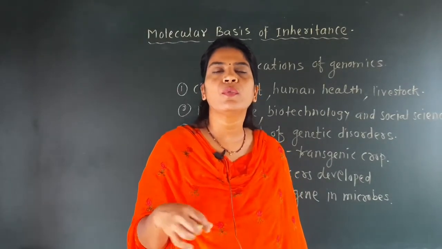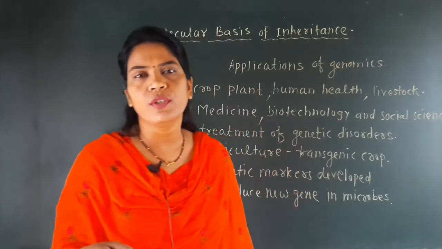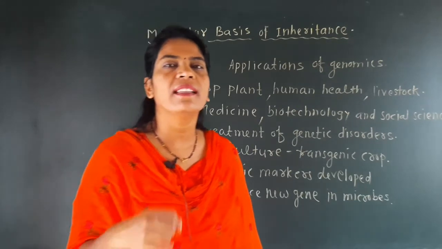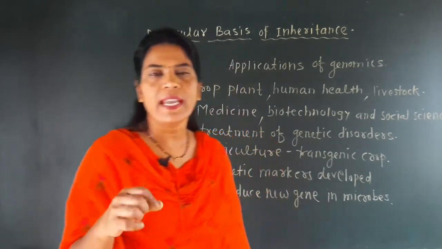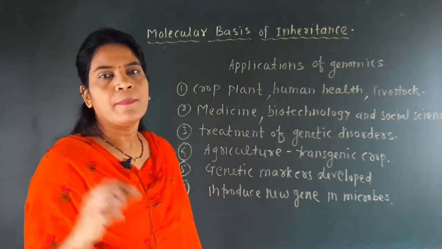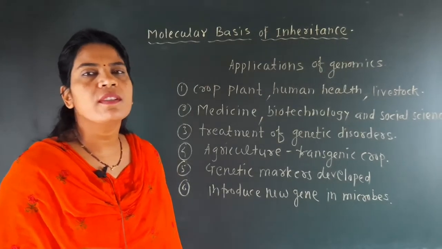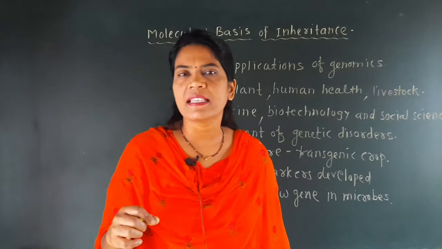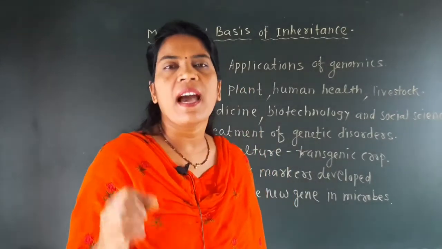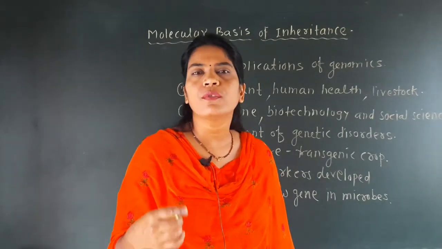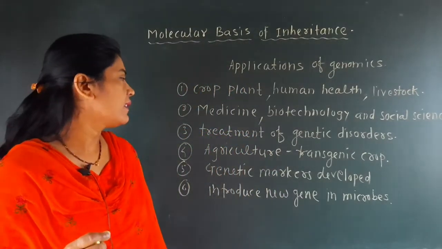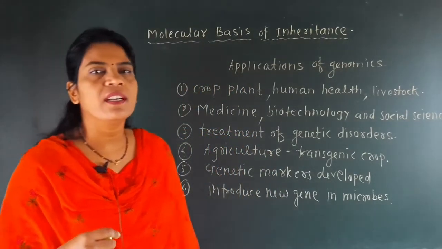In that process also we can apply the knowledge of the genome. If we know the genome of the organism which is added in that technology, then we can improve the yield of that industry. So biotechnology is also an important application for genomics. And the social sciences. Social sciences are a branch where we can also use genomic study and improve the social sciences. Then the treatment of genetic disorder.